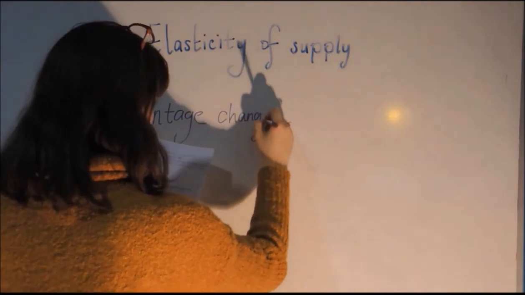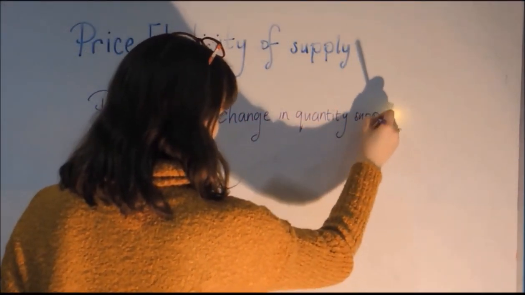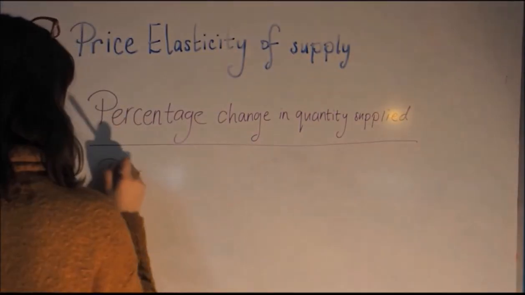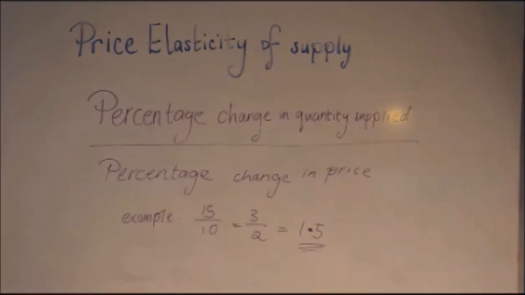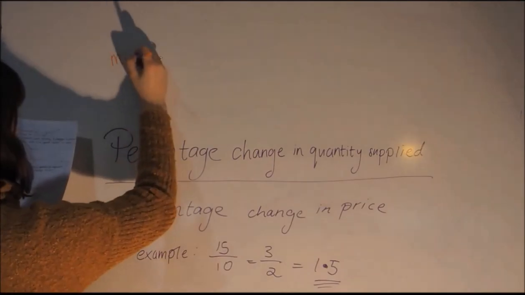Now we shall discuss computing the price elasticity of supply. Price elasticity of supply is said to be the percentage change in quantity supplied over the percentage change in price. For example, suppose that a 10% increase in the price of boats causes the amount of boats supplied to the market to rise by 15%. We calculate the elasticity of supply as 15 over 10, which is 1.5. And in this example, the elasticity of 1.5 reflects the fact that the quantity supplied moved proportionately 1.5 times as much as the price.